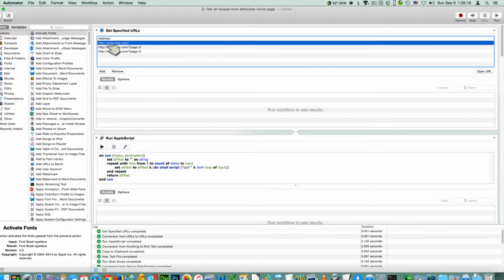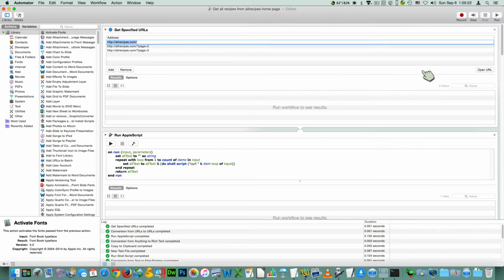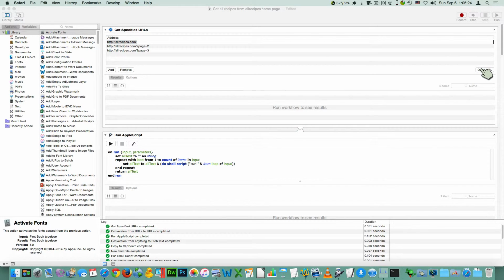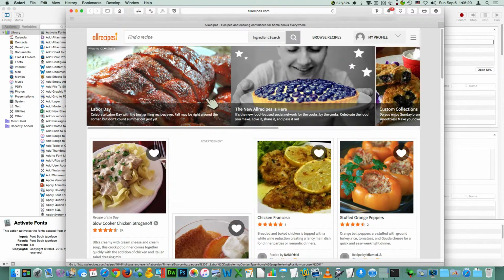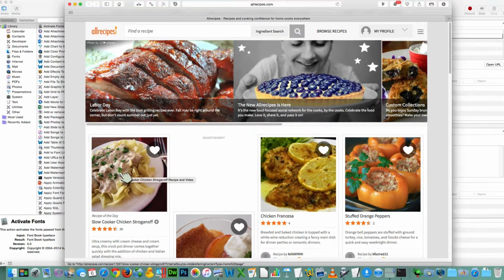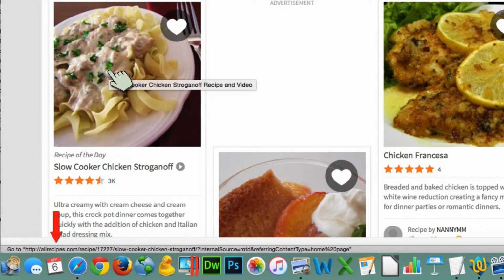If I go to allrecipes.com, let's go to open URL. Now I want you to notice something when it loads. If I mouse over to this, what does it say on the bottom? Allrecipes.com recipes, and then it has that internal source. It's right there. It's right from the page. I didn't have to hard code that. I didn't have to know it existed beforehand. That's just you not knowing what you're doing. That's just you not understanding that it's right there.